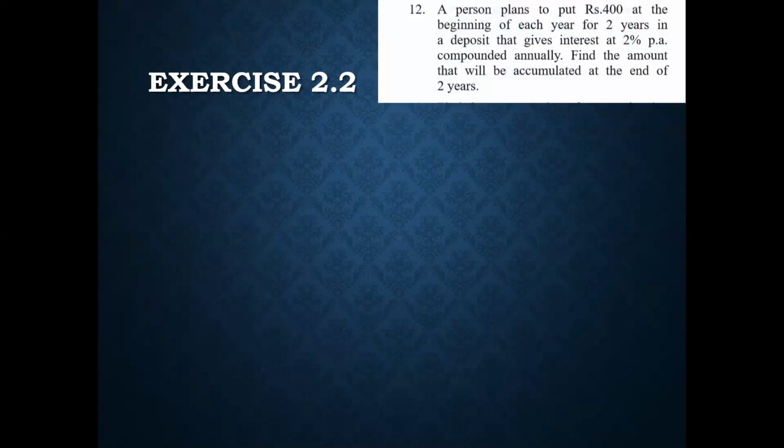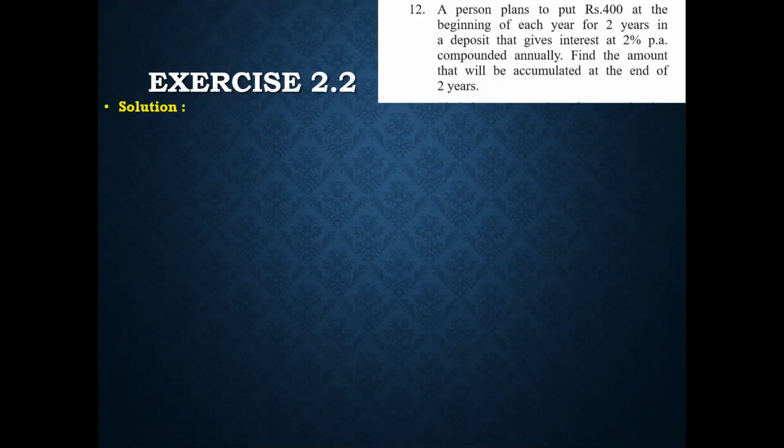Moving on to the next sum. A person plans to put 400 rupees at the beginning of each year for 2 years in a deposit which gives interest at 2% per annum compounded annually. Find the amount that will be accumulated at the end of 2 years. Now, please do not get confused by seeing the word end over here, because the focus in the first line is already clear. Beginning they are talking about. So beginning means it is annuity due.